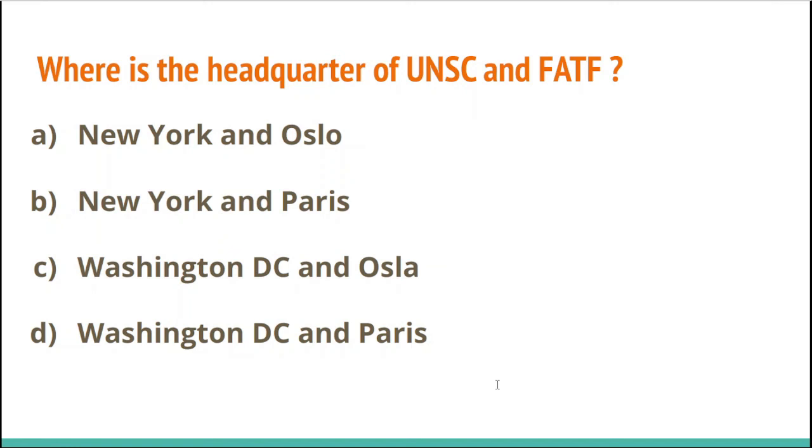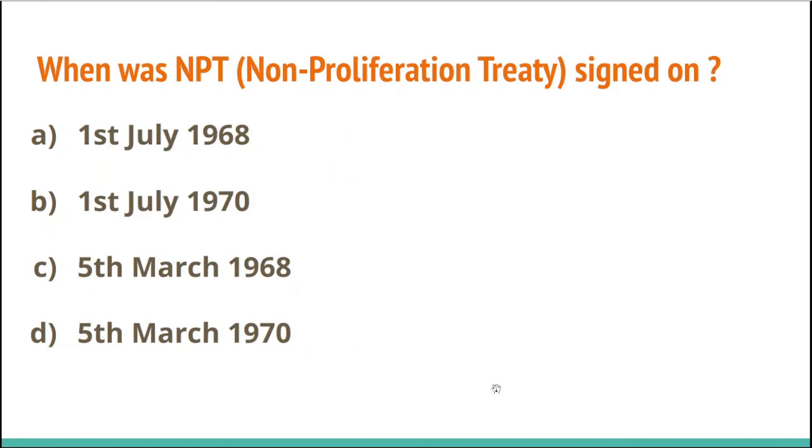So now let's move on to the next question. When was the NPT, that is Non-Proliferation Treaty, signed? Option A, 1st July 1968. Option B, 1st July 1970. Option C, 5th March 1968. Option D, 5th March 1970.